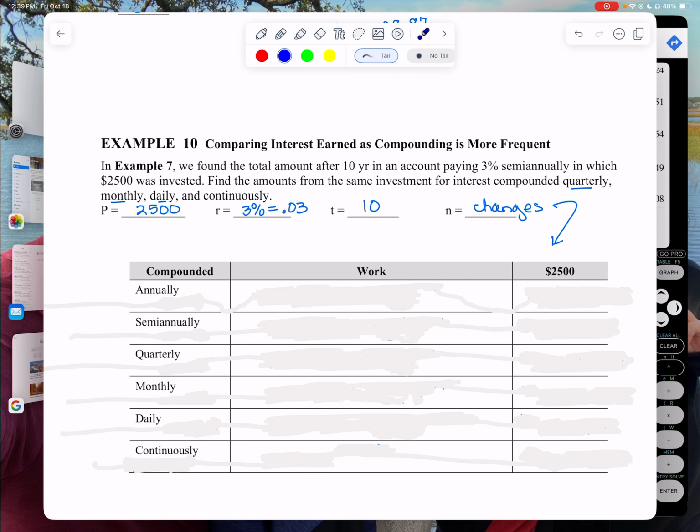So for these, I'm going to use my dirty formula. But for the continuous one, I use my PERT formula. So I went ahead and plugged it into the formulas and worked it out.